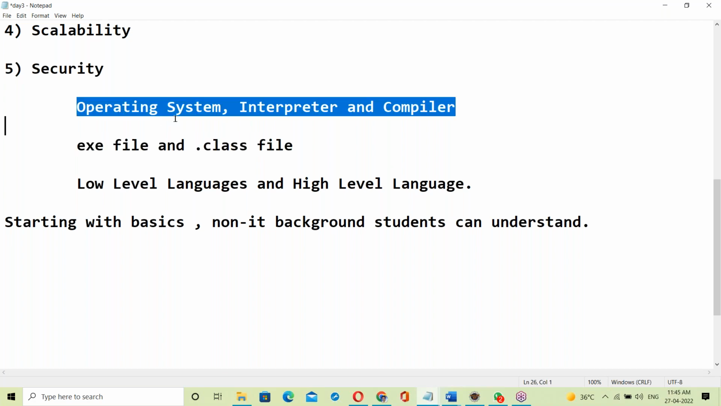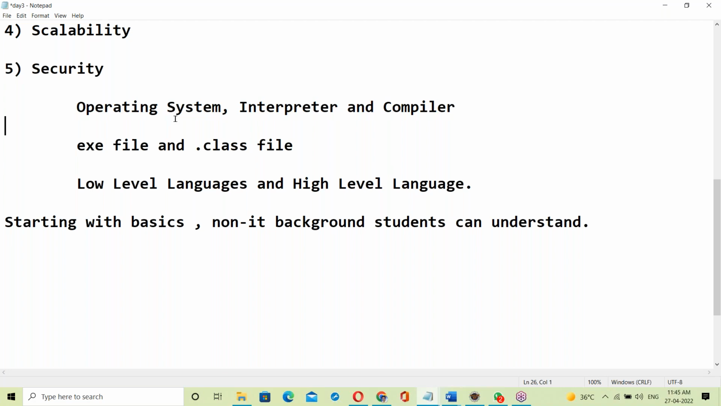Even with other terms, there's no proper answer. Even having 10 years of experience, they don't know some fundamentals here. Fundamentals are very, very important.